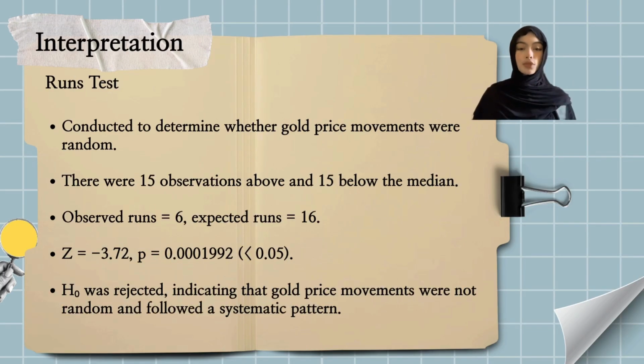The runs test was conducted to determine whether the gold price movements were random. There were 15 observations above and 15 observations below the median, with 6 observed runs compared to 16 expected runs. The test produced a z-value of negative 3.72 and a p-value of 0.001992, which is less than 0.05. Therefore, the null hypothesis was rejected, indicating that the gold price movements were not random and followed a systematic pattern.